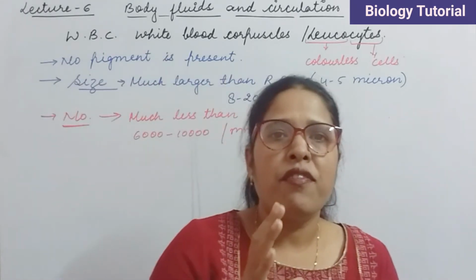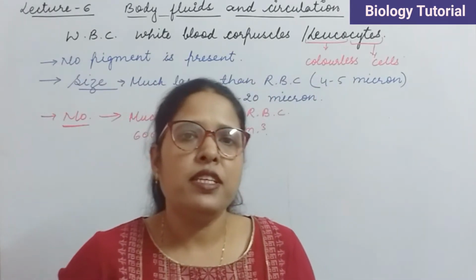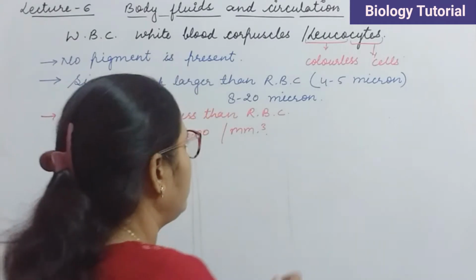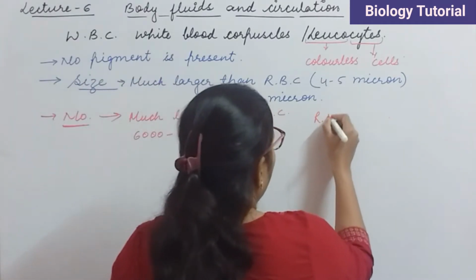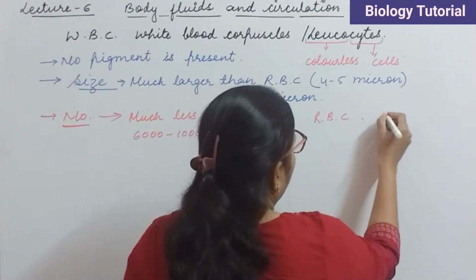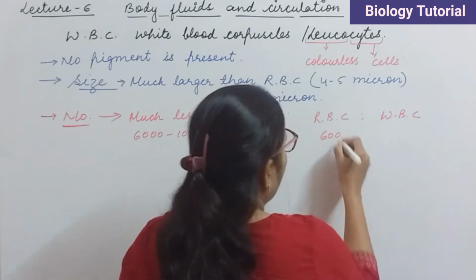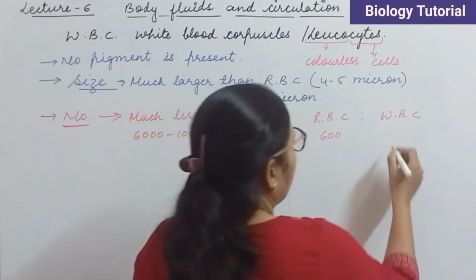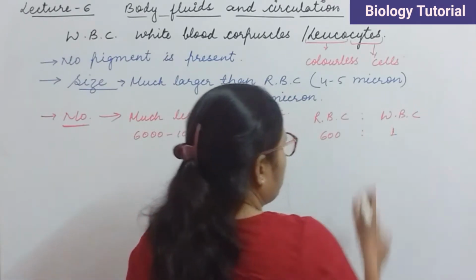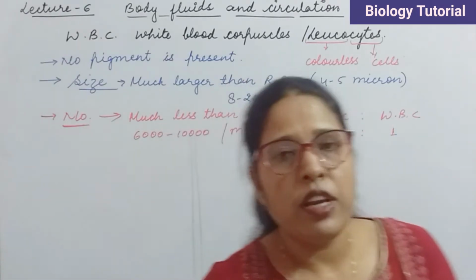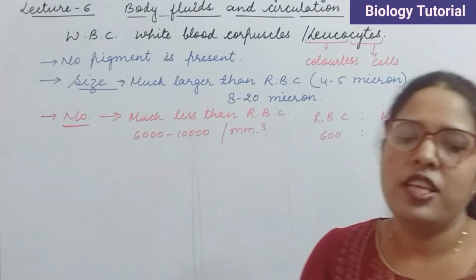If we find the ratio of RBC and WBC, then the ratio is 600 cells of RBC to 1 cell of WBC. This is the ratio between RBC and WBC.